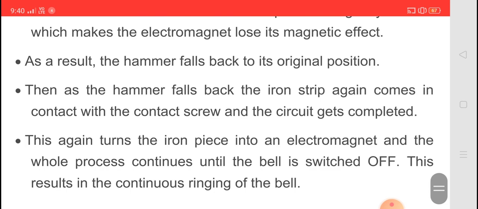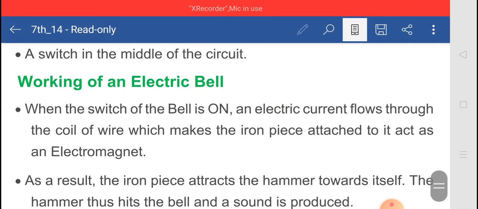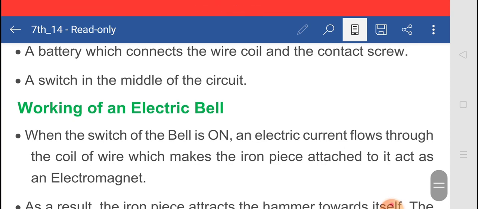Then again it turns the iron piece into an electromagnet, and the whole process continues until the bell is switched off. This process goes on continuously. So this results in the continuous ringing of the bell. So these are the things about the electric bell. I hope student you understood this topic very well. Okay. Thank you for watching this video.